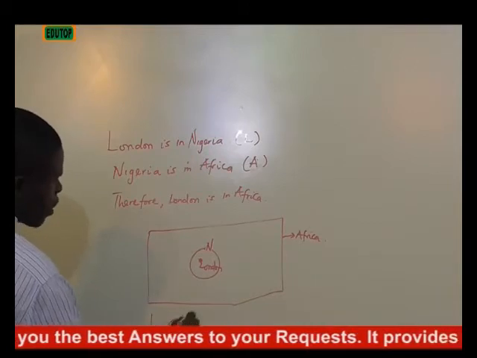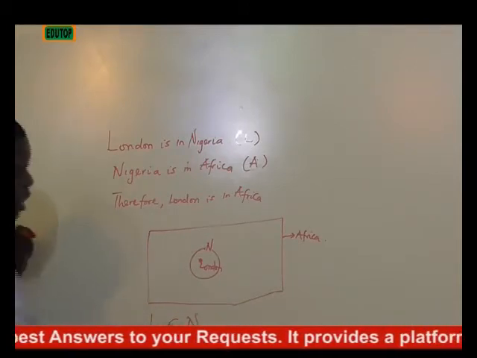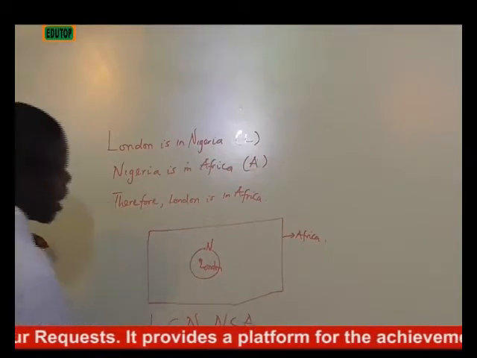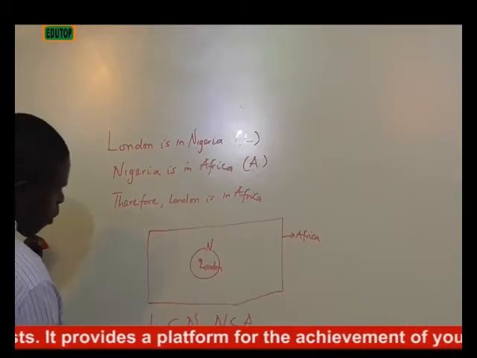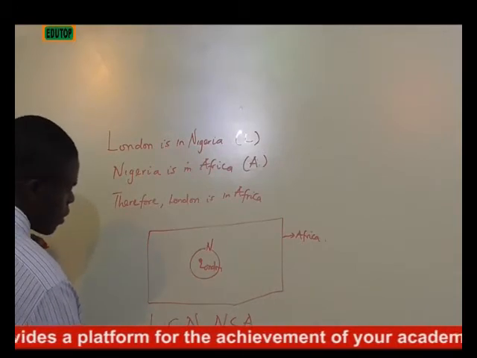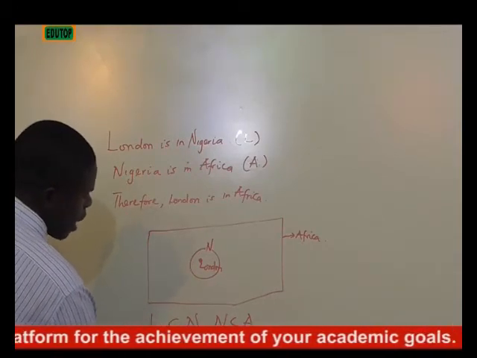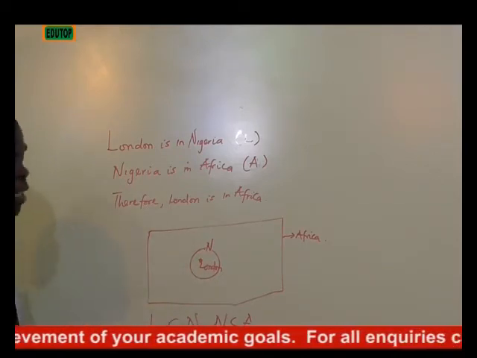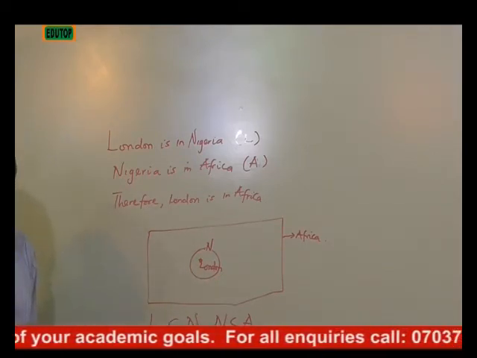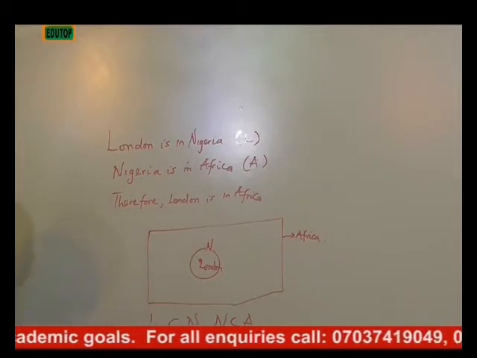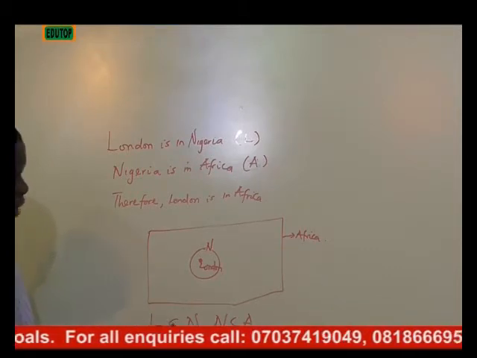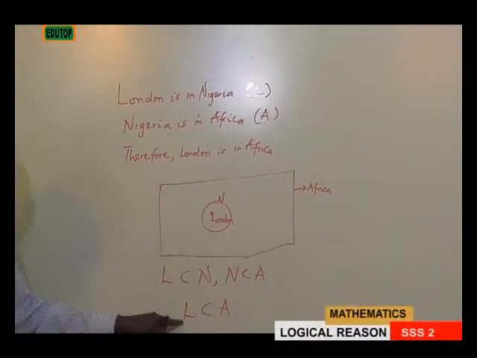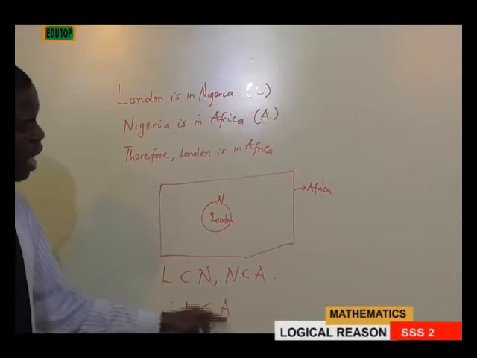London is a subset of Nigeria, Nigeria is a subset of Africa, therefore London is a subset of Africa. Here, the argument is valid, since London is in Nigeria and Nigeria is in Africa.